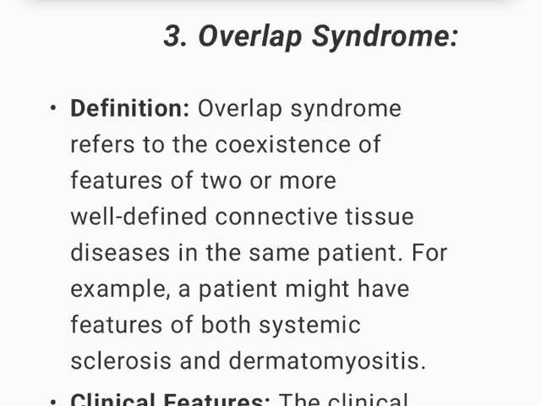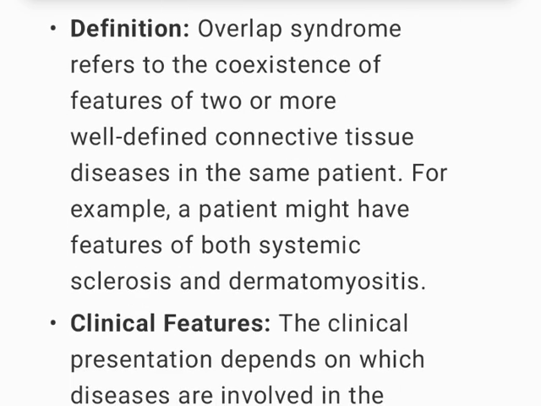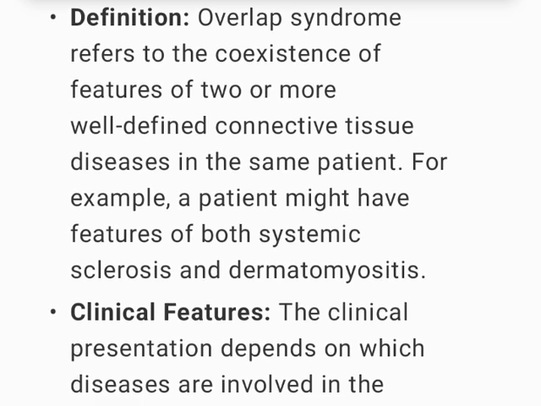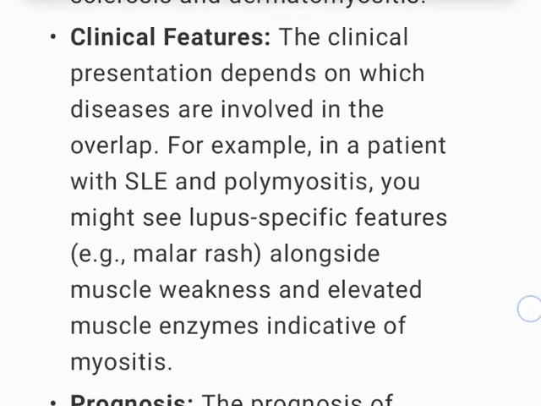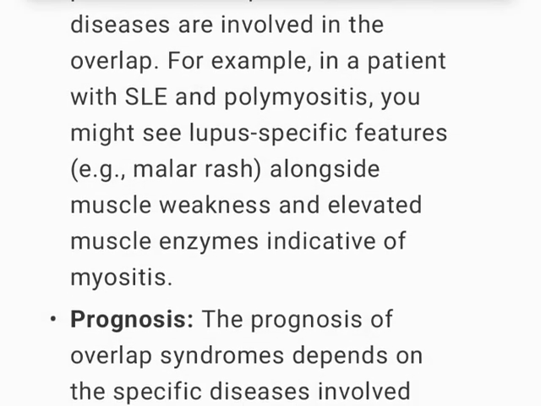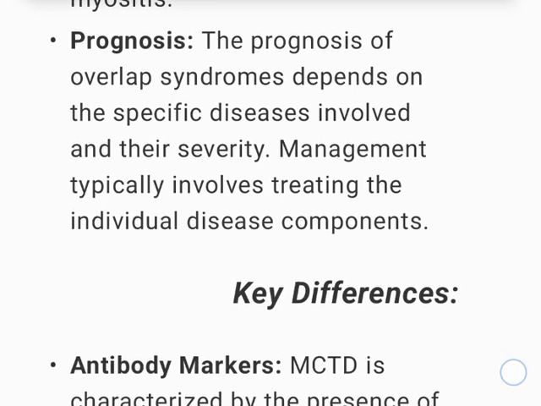3. Overlap syndrome. Definition: overlap syndrome refers to the coexistence of features of two or more well-defined connective tissue diseases in the same patient. For example, a patient might have features of both systemic sclerosis and dermatomyositis. Clinical features: the clinical presentation depends on which diseases are involved in the overlap. For example, in a patient with SLE and polymyositis, you might see lupus-specific features, e.g., malar rash, alongside muscle weakness and elevated muscle enzymes indicative of myositis.